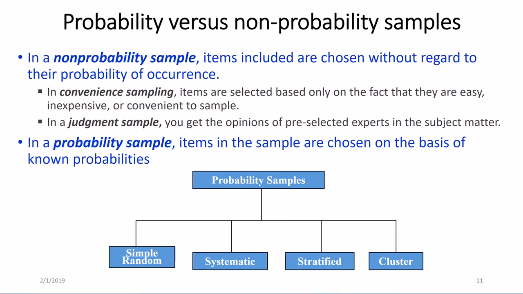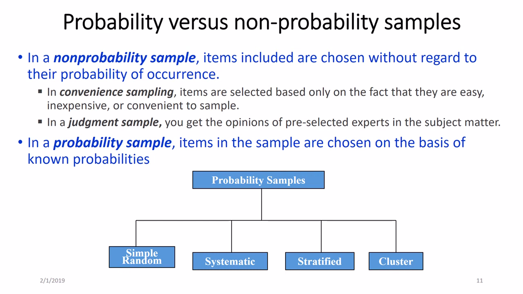In a non-probability sample, items included are chosen without regard to their probability of occurrence. In convenience sampling, items are selected based only on the fact that they are easy, inexpensive, or convenient to sample. In a judgment sample, what you get is the opinions of pre-selected experts in the subject matter.